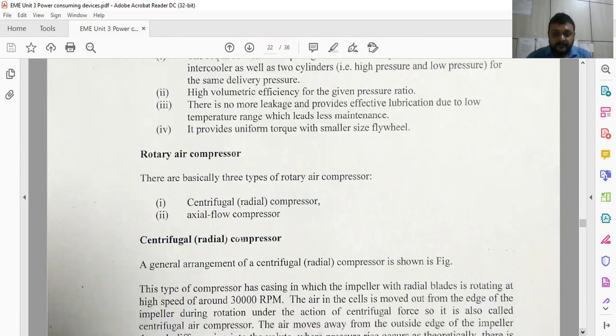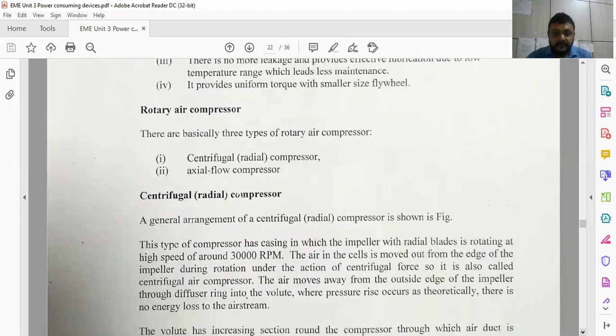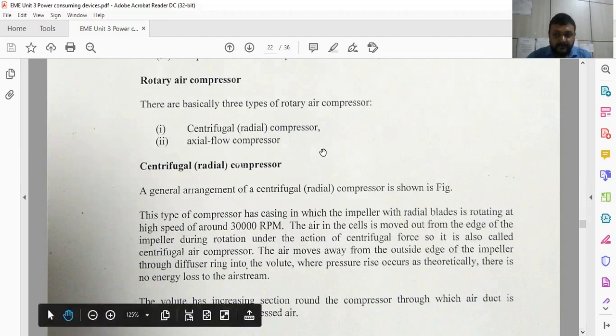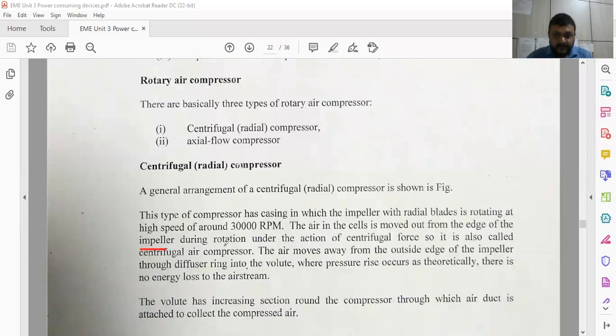Now the rotary air compressor, a very simple concept. The rotary air compressor works on the principle of rotation rather than reciprocating motion. Here the centrifugal compressor and axial flow compressors are widely used, in which centrifugal action is used to increase the pressure, and we use an impeller, as we have already used in the pump. The same fundamentals are used to increase the pressure by means of the impeller during the action of the centrifugal force.